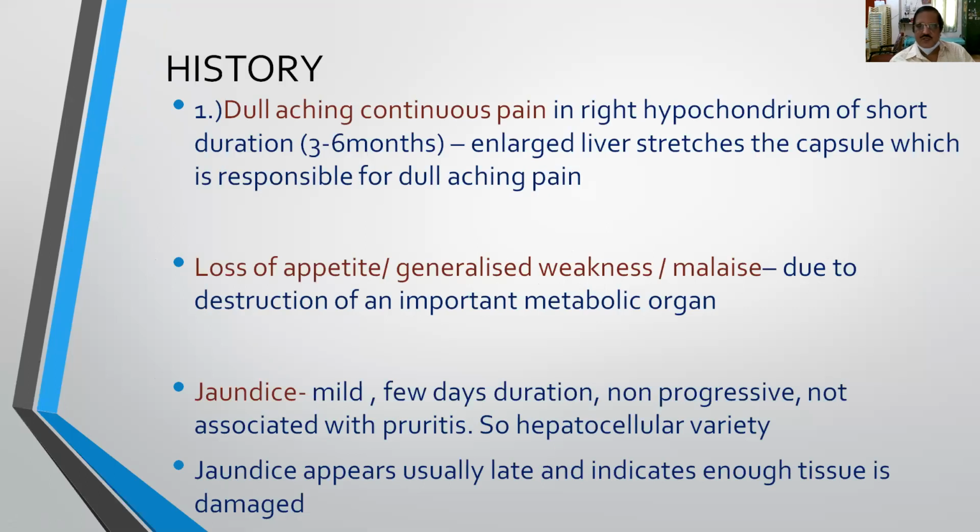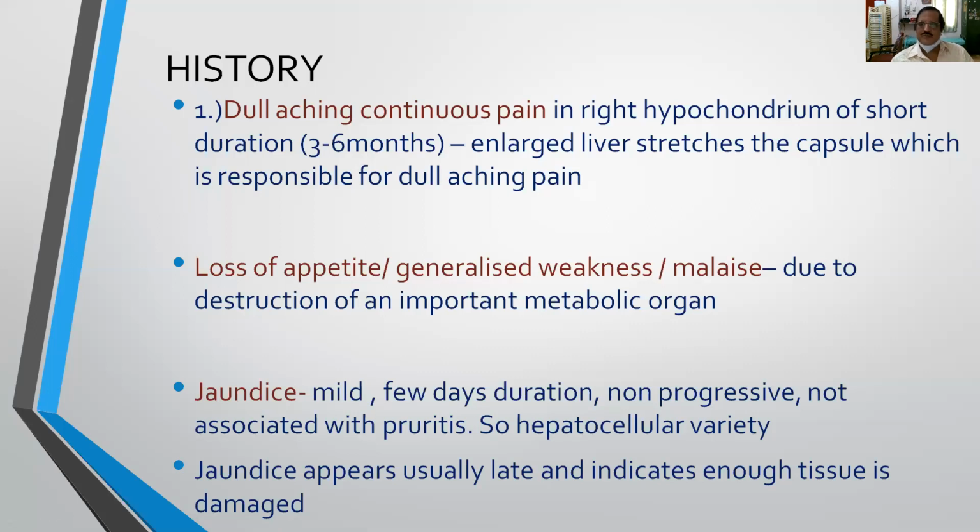So whenever a patient comes with the secondaries liver, what history you have to elicit. So this is very, very useful for your clinical examination. What history you have to ask when a patient comes with secondaries liver? The first one is dull aching and continuous pain in the right hypochondrium with a duration of about 3 to 6 months. So the patient will complain of dull aching pain in the right hypochondrium, that is right upper quadrant of the abdomen, that is present for 3 to 6 months.